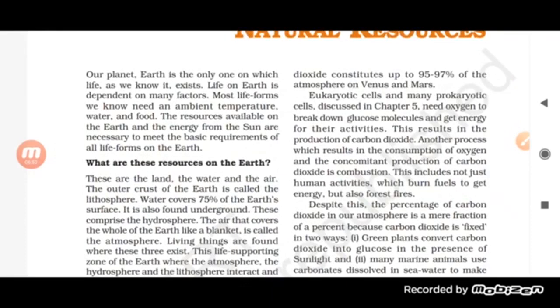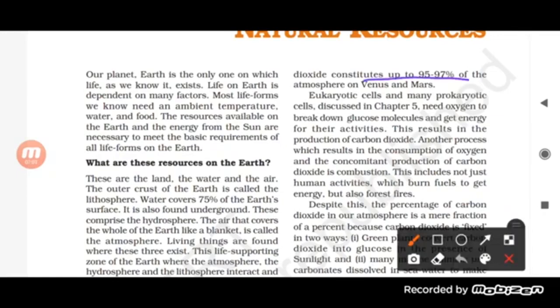So even though Mercury is very close to the Sun, Venus is considered the hottest one. Carbon dioxide constitutes 95 to 97% of the atmosphere on Venus and Mars, and because of its presence, it is very hot.